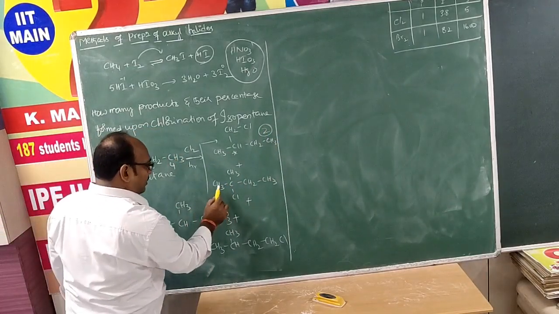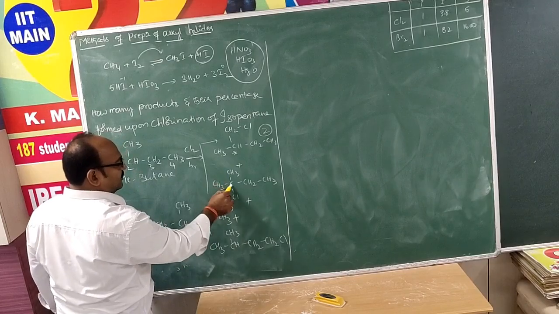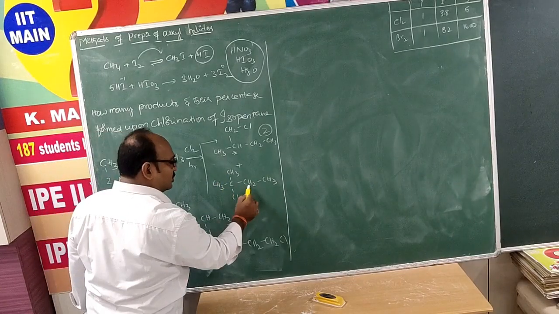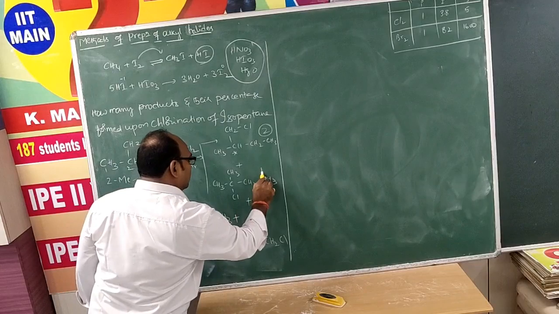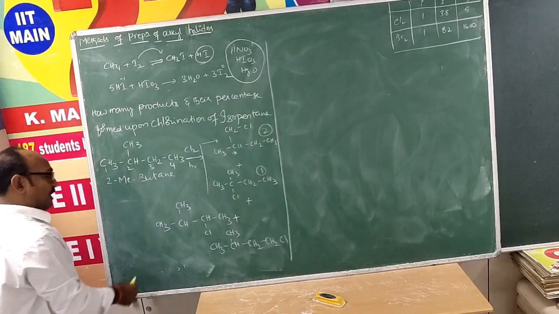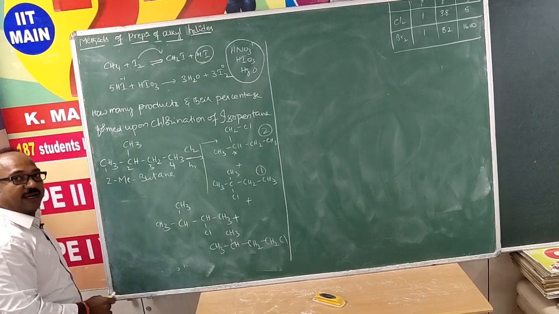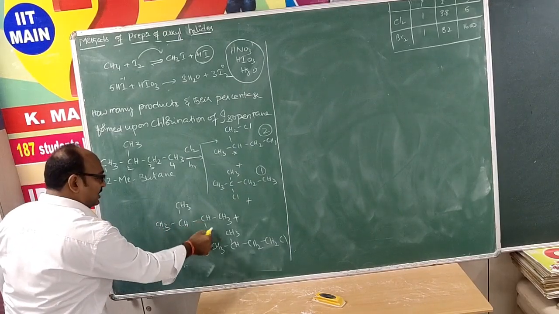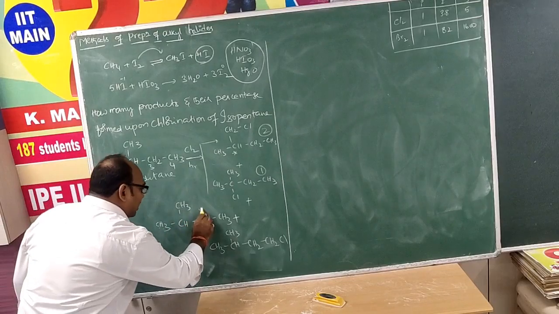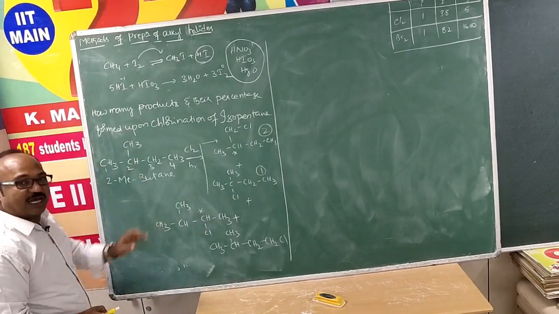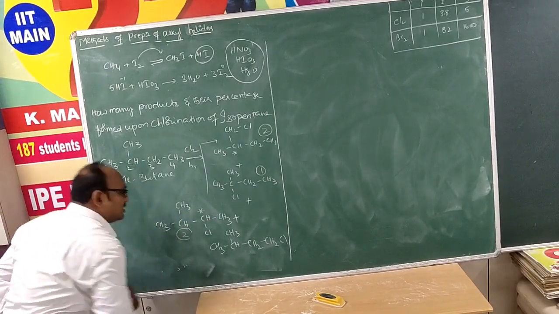And let's come to this one. Here methyl both are same, that's why this carbon is not chiral, and either of these 2 carbon atoms are not chiral. So with respect to this one, only one possibility. And for this one, again methyl both are the same group, that's why this carbon is achiral, whereas this carbon consists of H, Cl, methyl and isopropyl group, that's why this carbon is a chiral carbon. Because this carbon is chiral, here there are 2 possibilities.